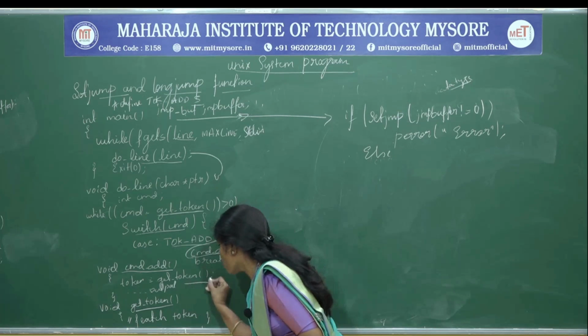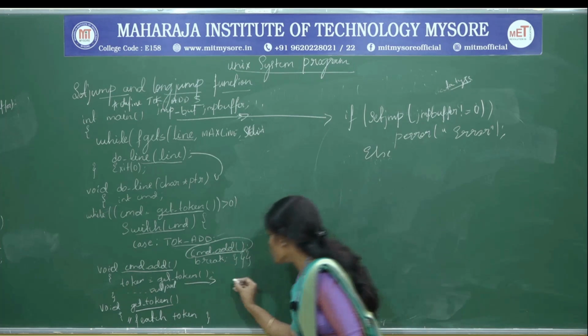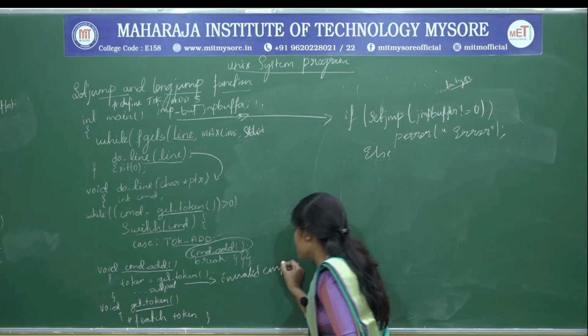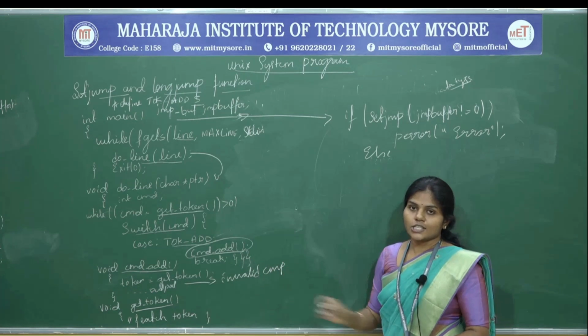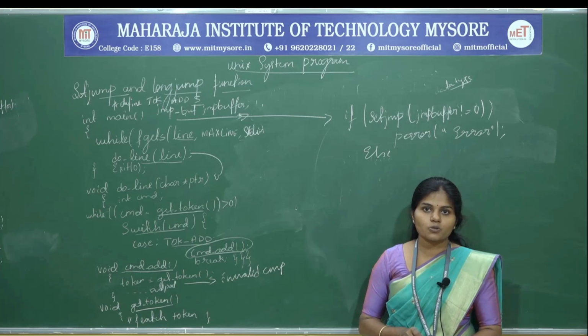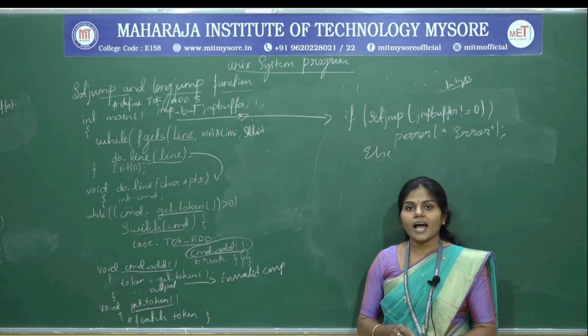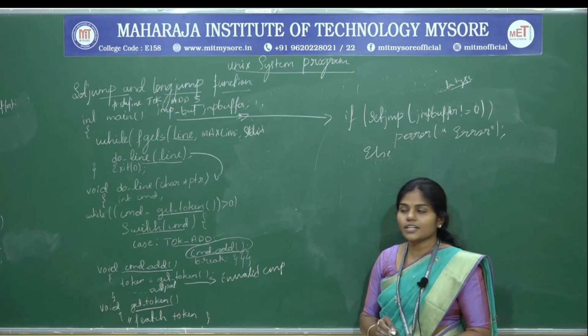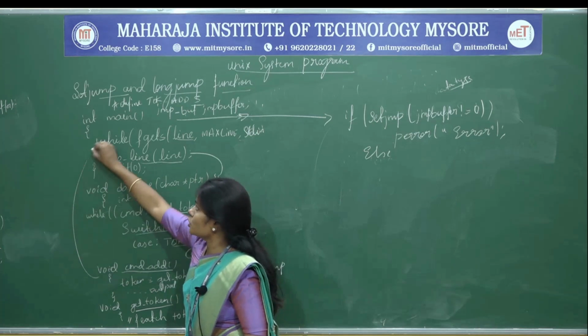Before executing that command, suppose there is an invalid command the user has given. In that case what happens? Is it going to process that command? No, right? So it has to return the error message, right? It is going to return the error message directly to the main function, right?